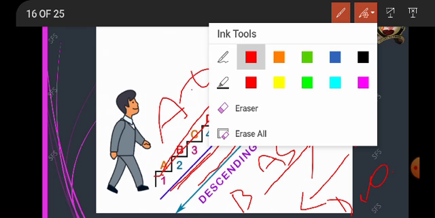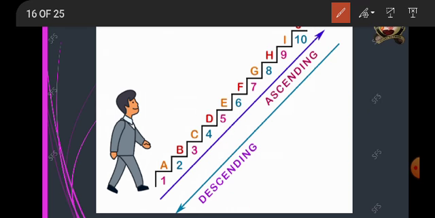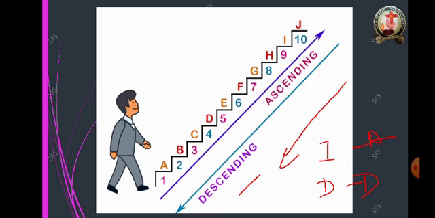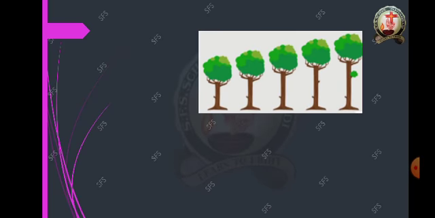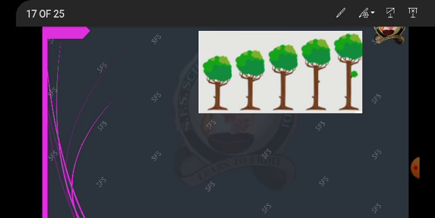And from 10, 9, 8, it is decreasing, so it is descending order. Have you understood? For increasing, it is ascending. For decreasing, it is descending. Okay? Yes, very good. Have you understood, children? See, now look at the picture, children. What is this? Whether it is the ascending order or descending order?